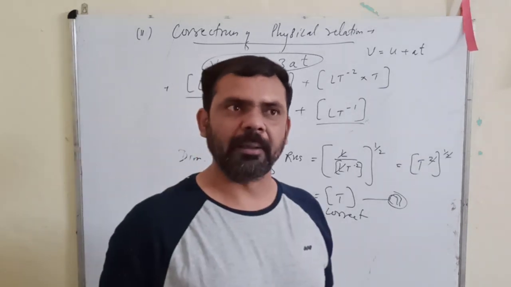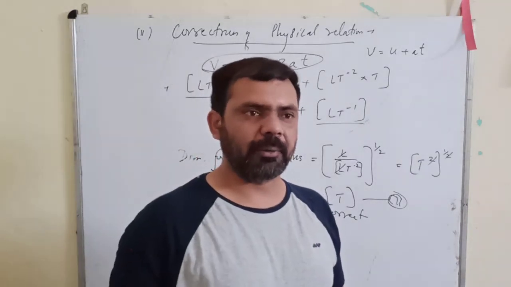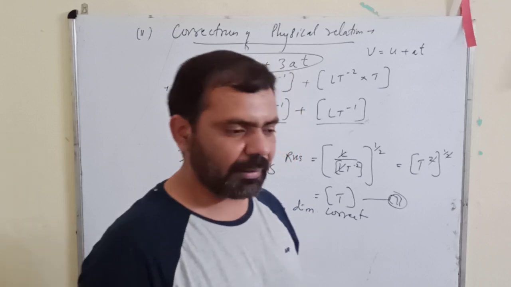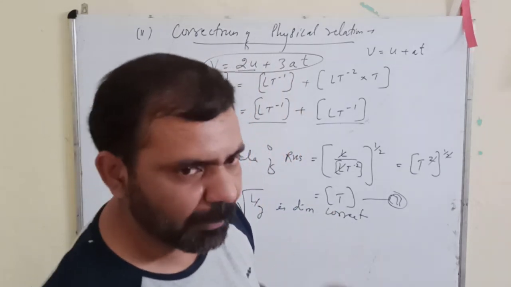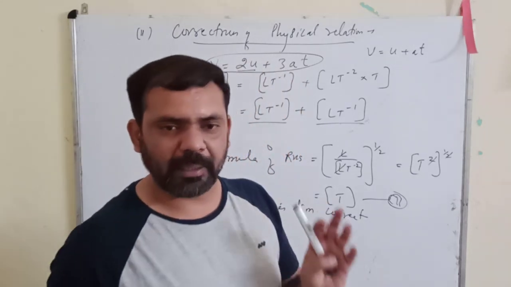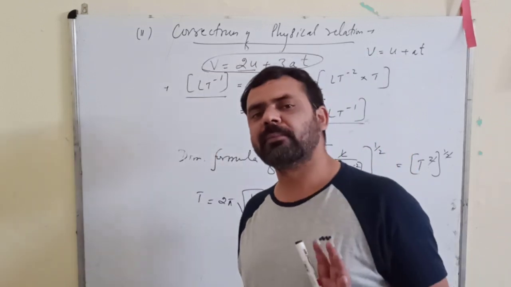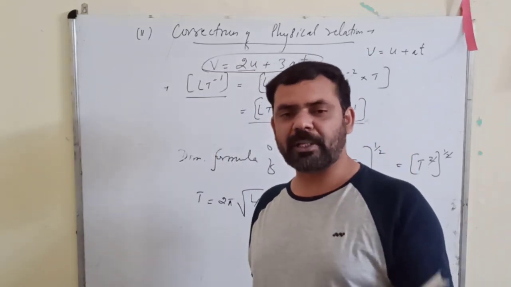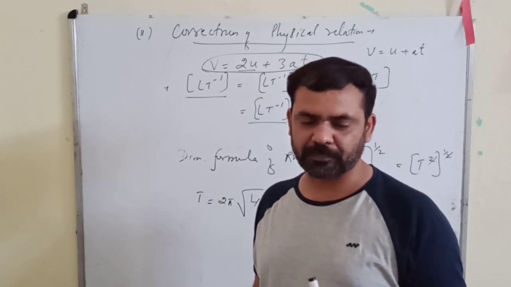So what does it mean? Listen to my words properly. It means that with the help of the dimensional method, you cannot check the correctness of a physical relation. Rather, you can check the incorrectness of a physical relation.